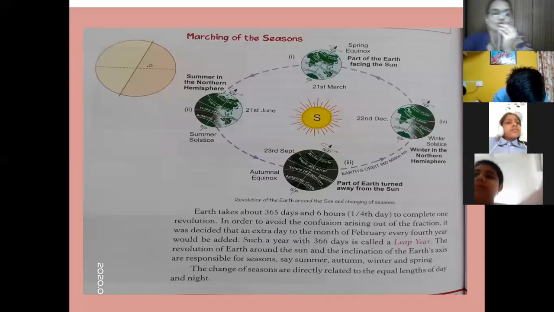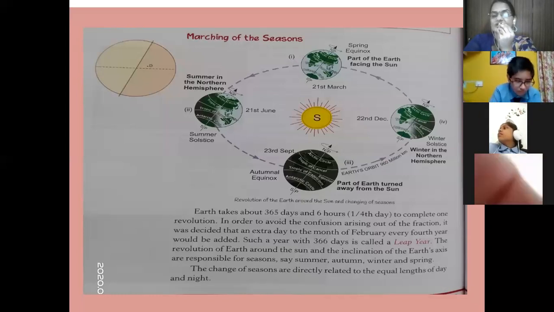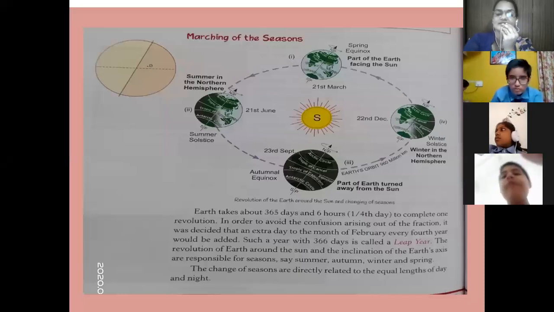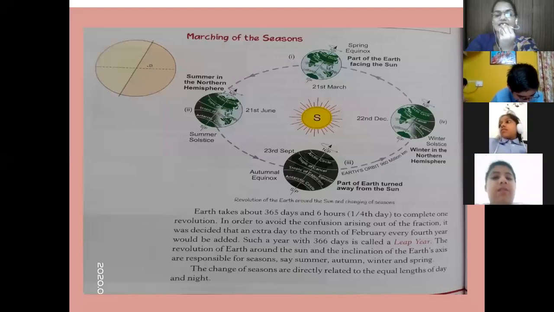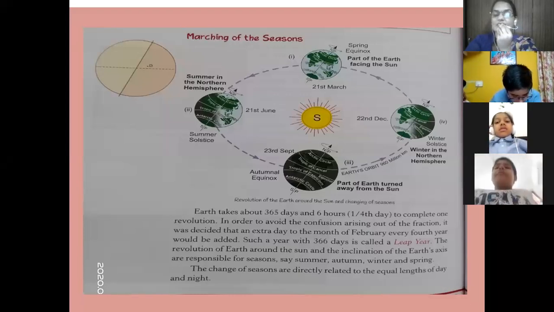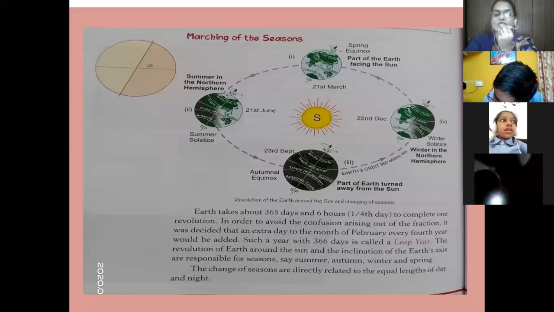You know that the Earth takes about 365 days and 6 hours to complete one revolution. Rotation takes 24 hours. In the same way, revolution takes 365 days and 6 hours, that is 1/4 day. So in order to avoid the confusion arising out of the fraction, it was decided that an extra day would be added to the month of February every fourth year. Why do we have February with 29 days? Because the extra 1/4 days are added to the month of February, and that is for the leap year.